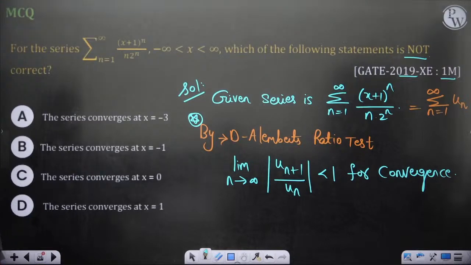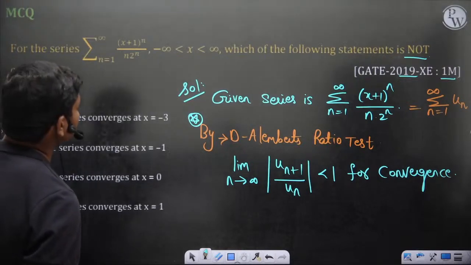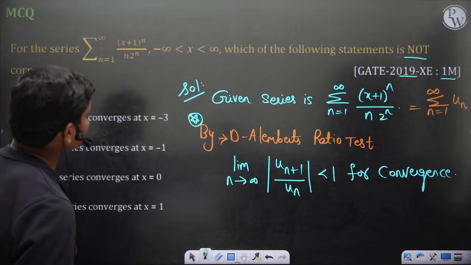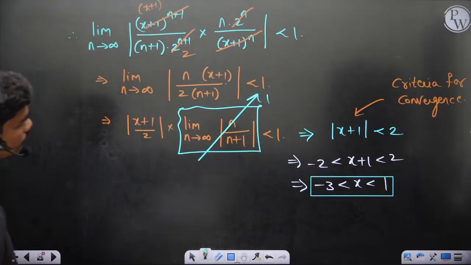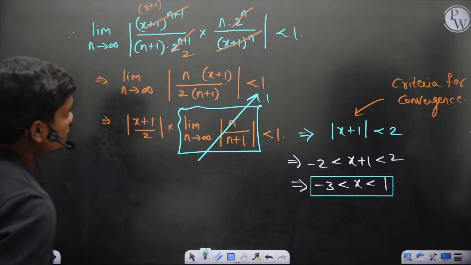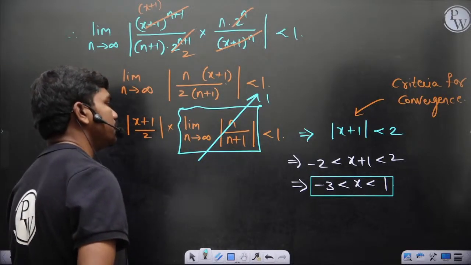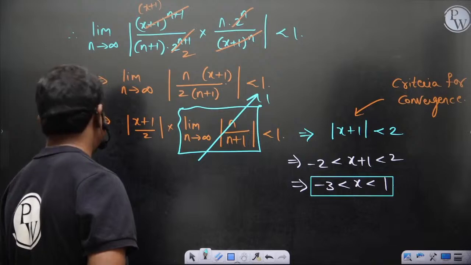Sigma n equal to 1 to infinity, x plus 1 whole power n by n times 2 power n plus 1, 2 power n plus 2. So mod x plus 1 by 2 should be less than 1. So mod x plus 1 is less than 2. So minus 2 less than x plus 1 less than 2. So minus 3 less than x less than 1 actually here.